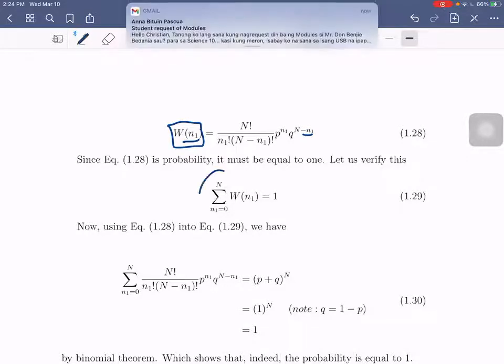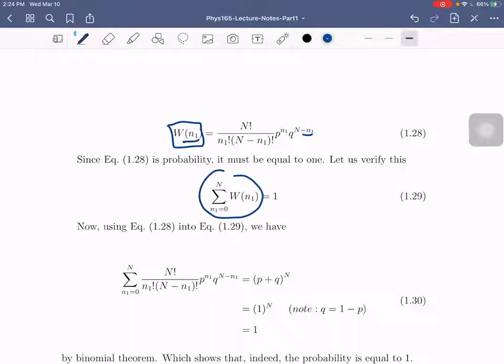So the summation of all Wn1 is just equal to 1 dahil probability lang siya. Okay? So palitan lang natin. Let's use this particular idea. So di ba pinakita natin yung binomial expression before? So we can use this, yung equation 1 to 8, so to W1, into this particular expression. So magiging summation siya, no?